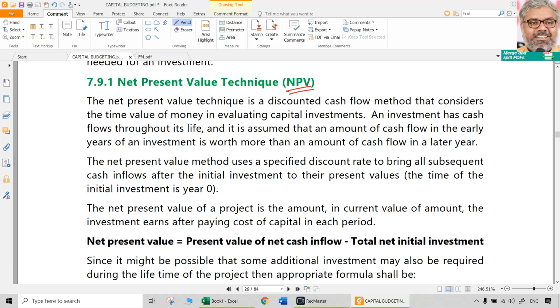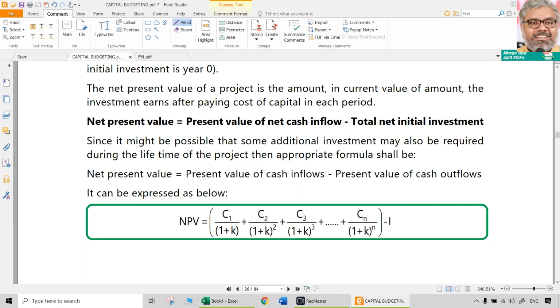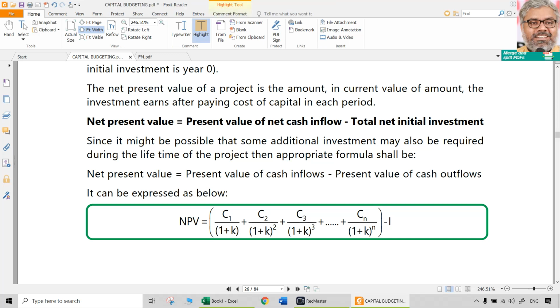What is the simple meaning of this net present value? It is the present value of cash inflows minus the present value of cash outflows. Generally, the outflows happen at the initial stage, not necessarily, but generally. So we can take it as net initial investment. So what is the present value of the net cash inflows throughout the period in future minus the cash outflow that is happening at the 0th year or beginning of first year or now? That difference is called the net present value.